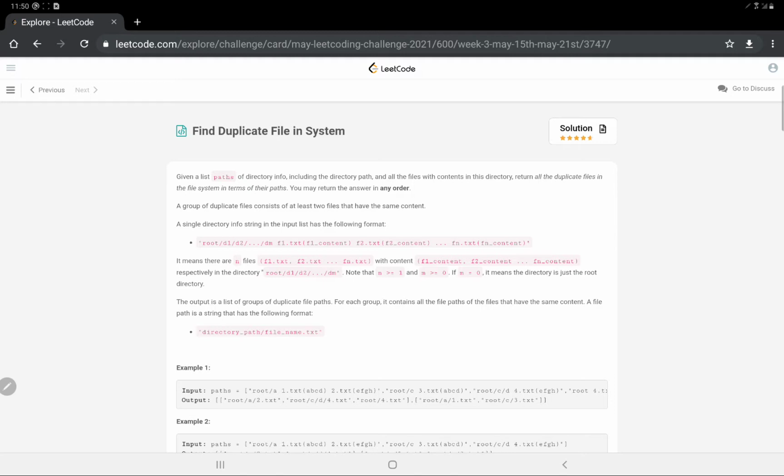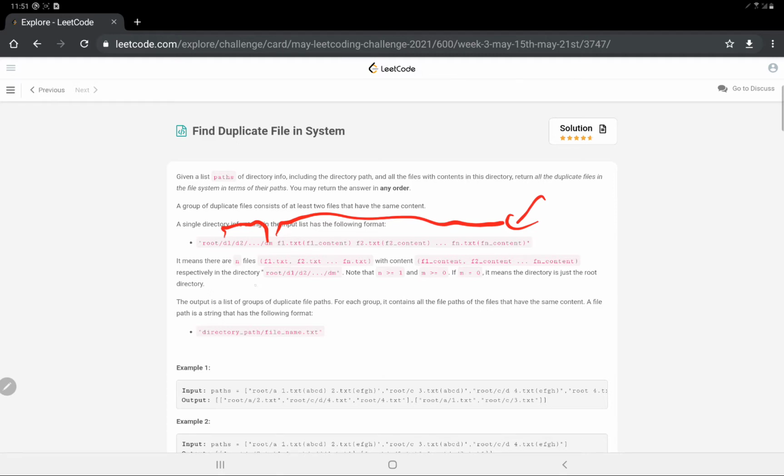One more thing given to us is that the content would be given like this. So basically root, d1, d2, up to dm, these are directories up to m, and the files f1, f2 up to fn with their contents are given as well. I hope it's clear. It means that there are n files, f1 to fn, with contents from f1 content to fn content, respectively. So the f1 file contains f1 content, and so on and so forth.